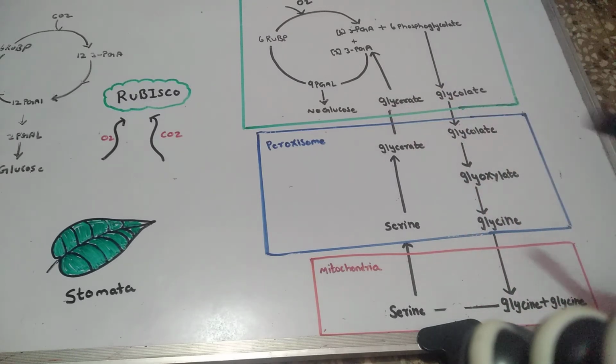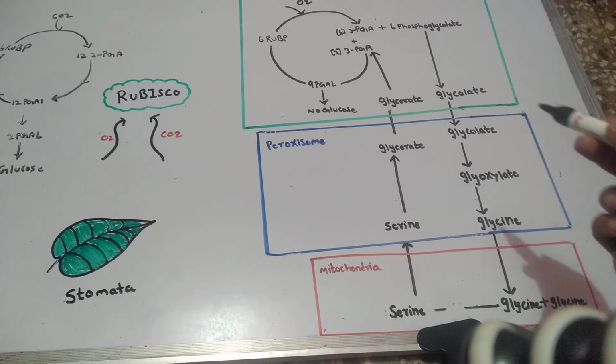Okay, so this process is not efficient, and there is no generation of ATP or NADPH. Basically this process is a waste of energy, and in it there is release of carbon dioxide.